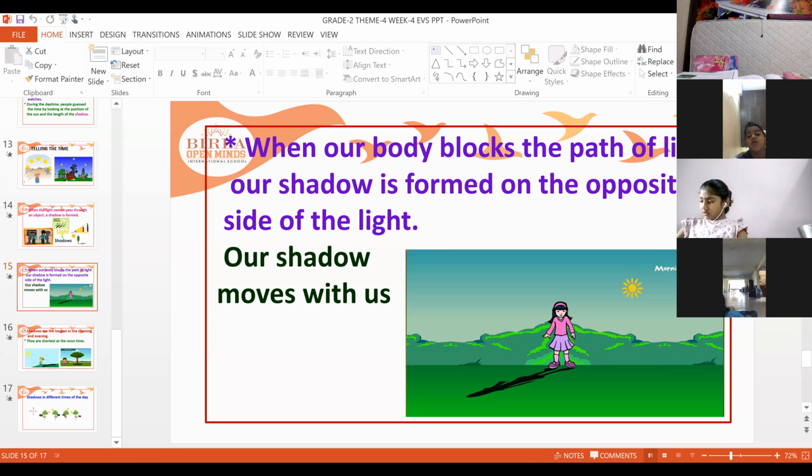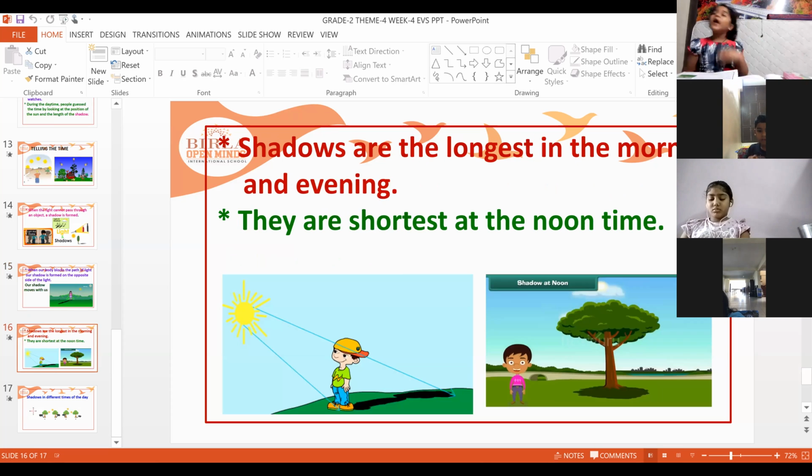When our body blocks the path of the light, our shadow is formed on the opposite side of the light. Our shadow moves with us. As our body moves, our shadow also moves. If we stand at a place, our shadow also stands at a place. So this is the way the shadow is formed.